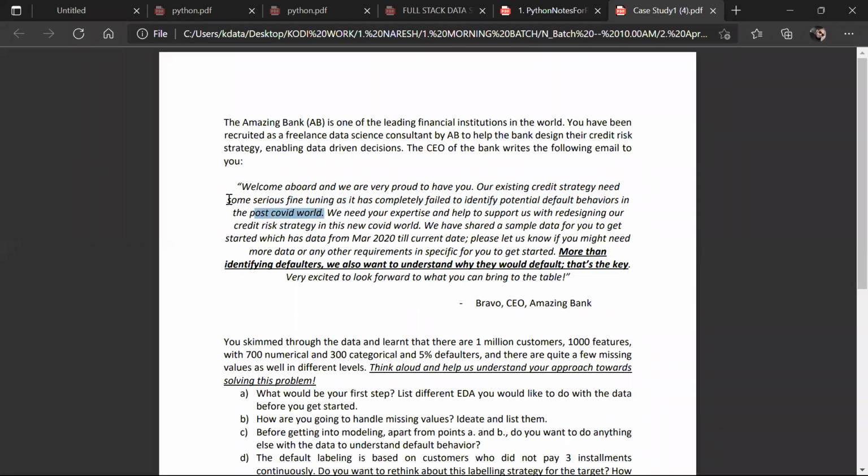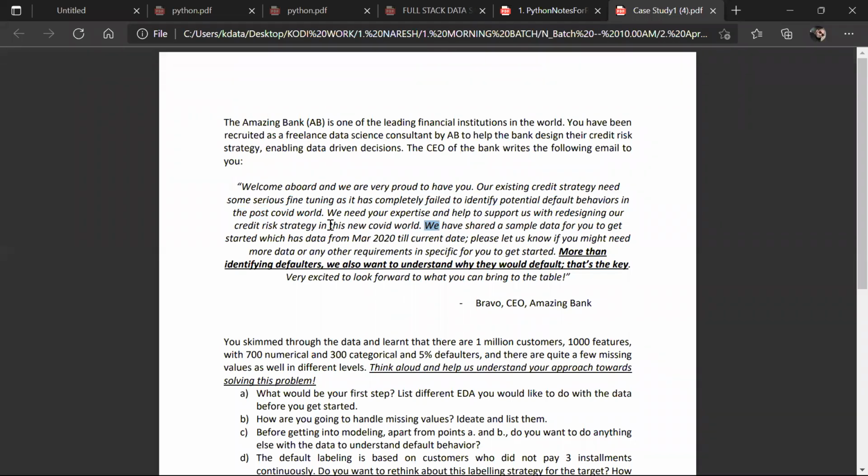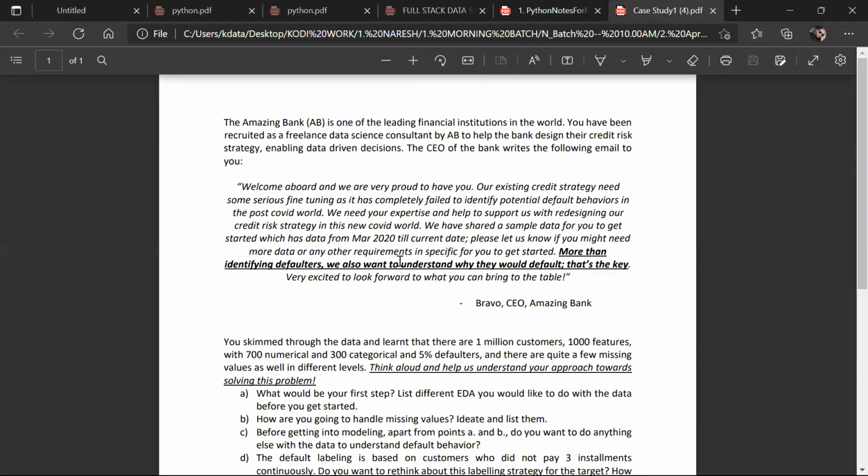The post-COVID world. This is not a 10 years old question. This is just a 1 month old question, guys, given by people. Now, everybody is aware of the COVID situation? In COVID, the government declared that for 3 months you need not pay your EMIs. Agree or not? For a lot of them, it was not 3 months, they continued for the next 1 year. So is it a profit for the bank or a loss for the bank? Loss for the bank, right? So now, this is the scenario the CEO explained when he hired you.